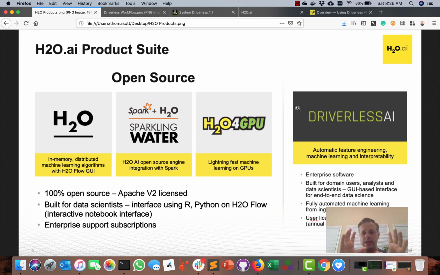So let's move over to the right part of the screen here. This is Driverless AI. It was born out of our open source stuff. This is not just taking our open source products and slapping a fine GUI on top of it. This is actually enhancing it with more things that our open source doesn't have, things on the cutting edge of the data science and machine learning world.